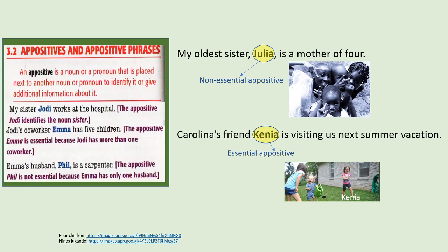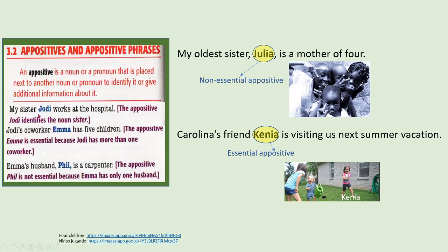For example, if I say Maria, but nobody knows who Maria is, and I want to identify her, I can say Maria, my sister. The word sister says who Maria is. But I may have many sisters, and if I begin with the words my sister and nobody knows which of the sisters I'm referring to, then I place the name Maria. My sister Maria is whatever. And then I say whatever I want to say.